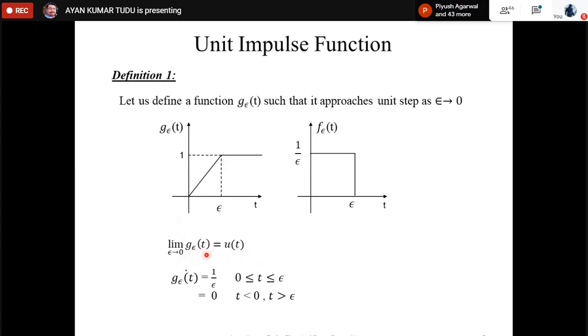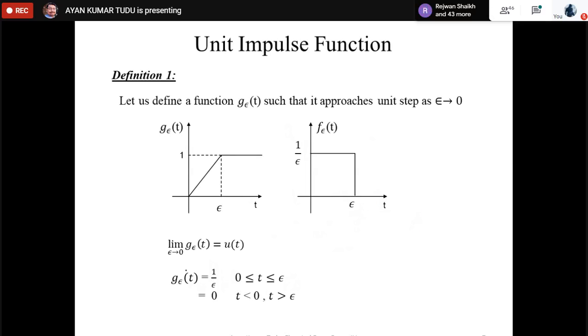So what is the derivative of this one? As you can see, g_epsilon(t) equals 1 by epsilon for 0 less than or equal to t less than or equal to epsilon, and equals 0 for t less than 0 and for t greater than epsilon.